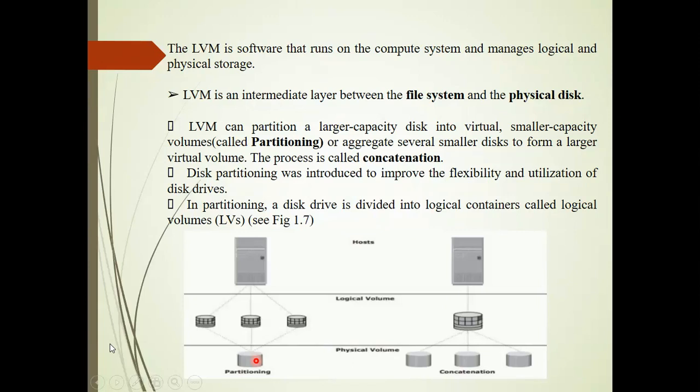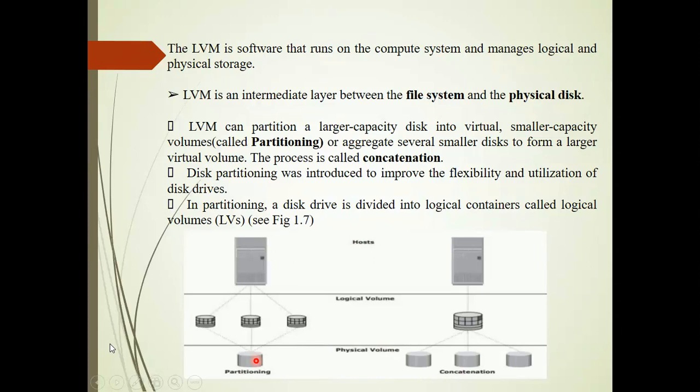The LVM can partition a larger capacity disk into smaller capacity volumes so that you can use it in an efficient manner. That smaller capacity volumes you can use for creating different OSes. That is just an example of how you use partitioning.